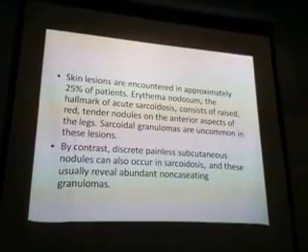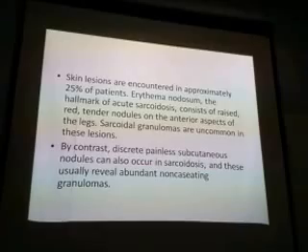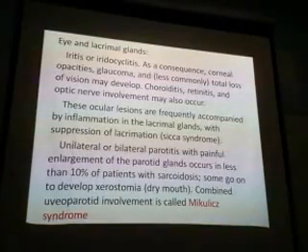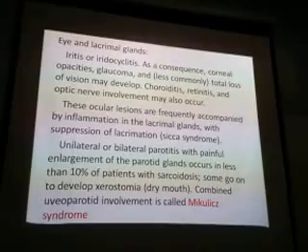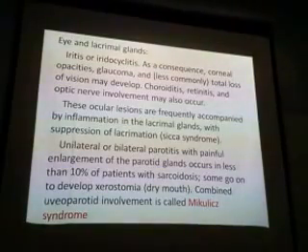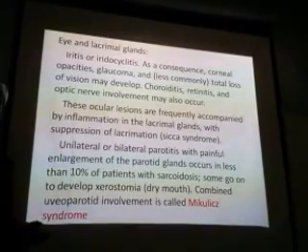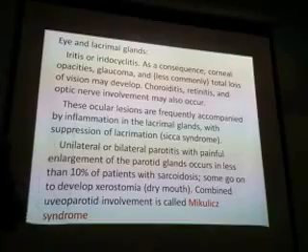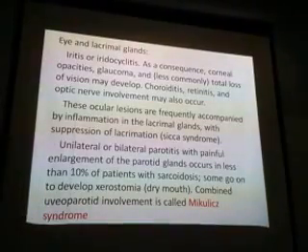Skin lesions are seen in 25%, and subcutaneous nodules can occur in sarcoidosis. This is all the extra pulmonary manifestation of sarcoidosis. All organs are involved. In a nutshell, just remember any organ can be involved. So this all is an explanation.